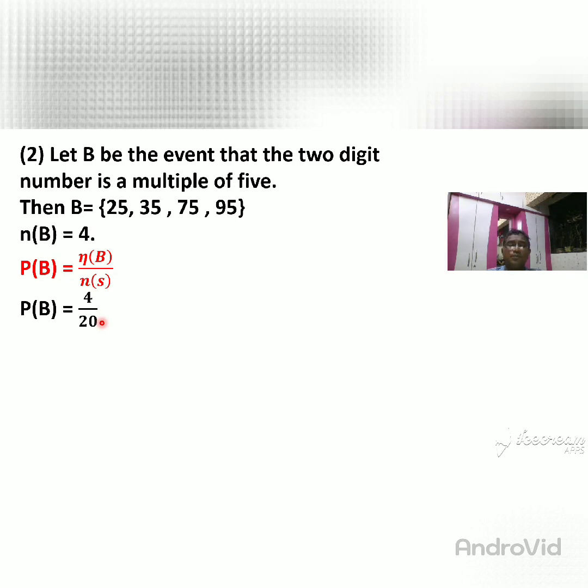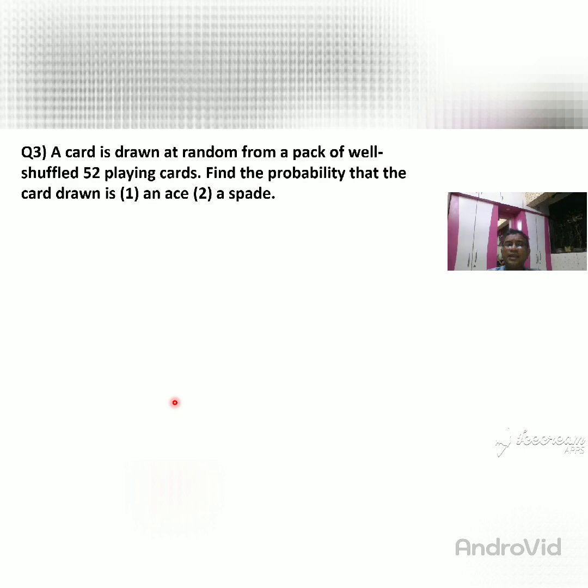It divides: 4 times 1 is 4, 4 times 5 is 20. So the probability of B is equal to 1 upon 5. Is that clear? So 4 upon 5 is the probability of A and 1 upon 5 is the probability of B. Then we go to problem number 3.